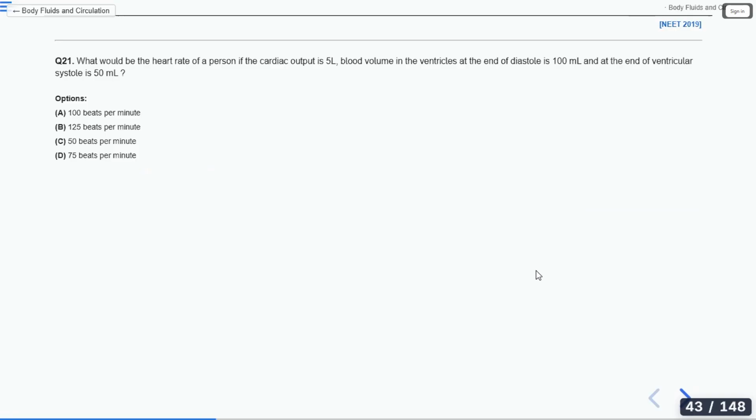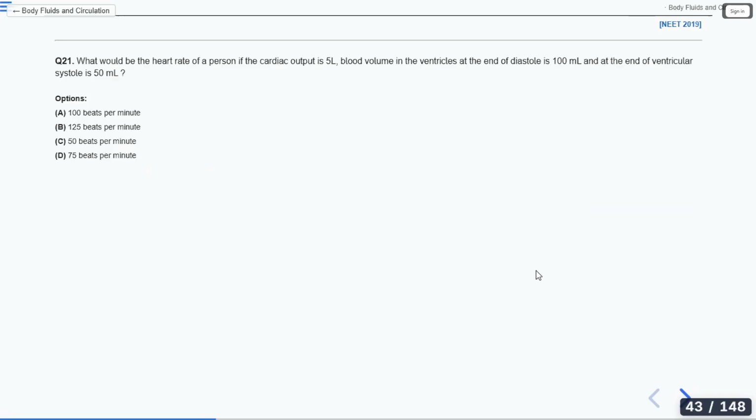Okay, Benazir has given 5000 ml by 50 ml. What is this 5000 ml, Benazir? What does this 5000 ml represent? 5000 represents the cardiac output. Here you have got the cardiac output in liters, right? It has been given in liters.